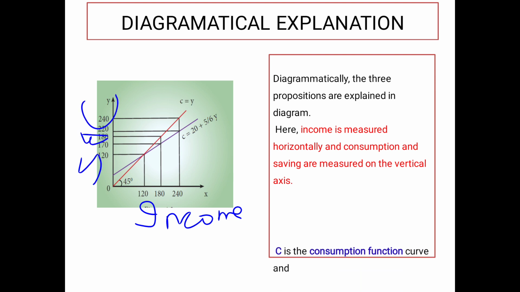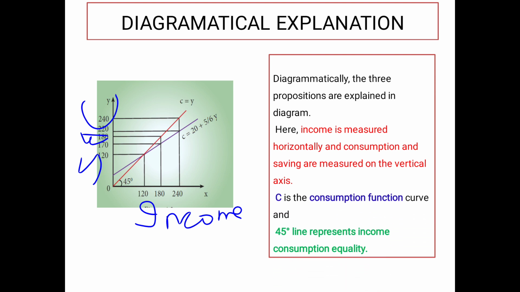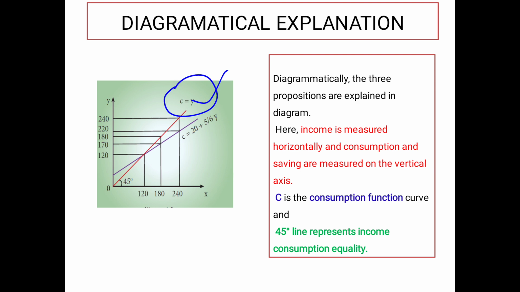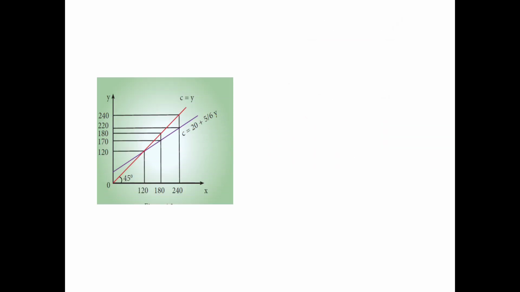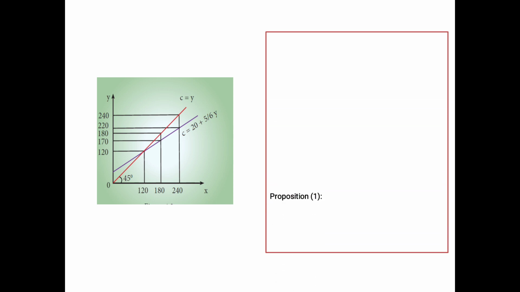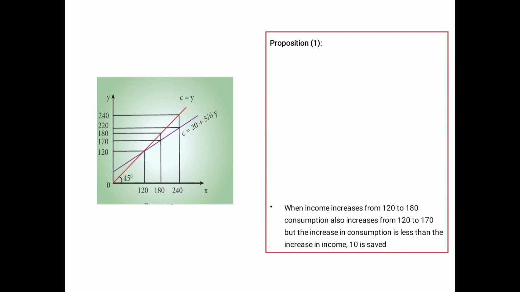So next one. C is the consumption function, and this is the 45 degrees line. Can you see this red line? The 45 degrees line is supposed to show income-consumption equality. That's why it is given as C equals Y. So you have a 45 degrees line, then you have a consumption line. What is this 45 degree line telling you? C equals Y. Now we should know what the propositions are.